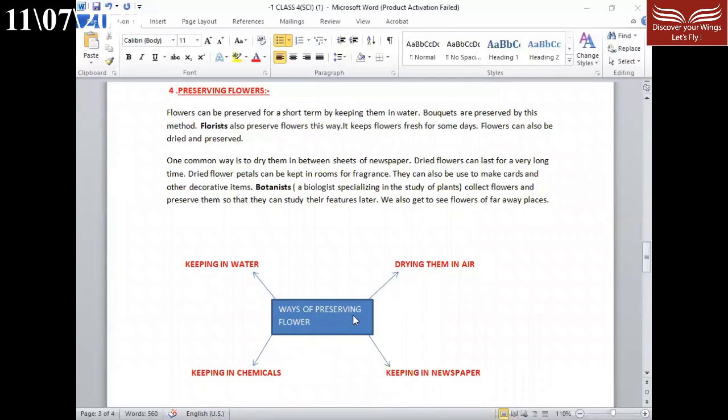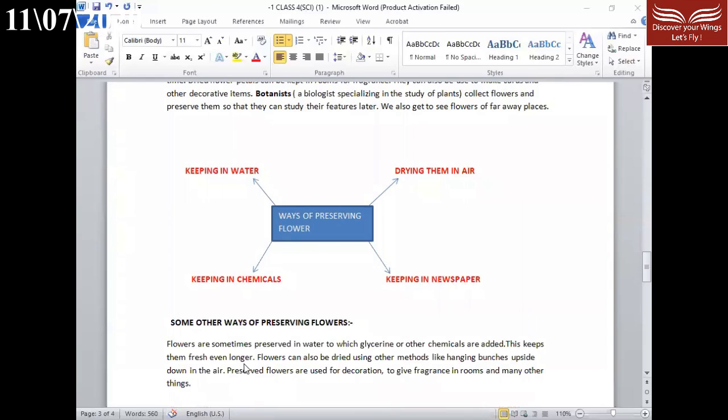Here you can see ways of preserving flowers. So these are the ways by which flowers can be preserved: keeping them in water, drying them in air, keeping them in newspaper, keeping them in chemicals. Now again we will talk about some other ways of preserving flowers. Flowers are sometimes preserved in water to which glycerine or other chemicals are added. This keeps them fresh even longer. Flowers can also be dried using other methods like hanging bunches upside down in the air. Preserved flowers are used for decoration, to give fragrance in rooms and many other things.